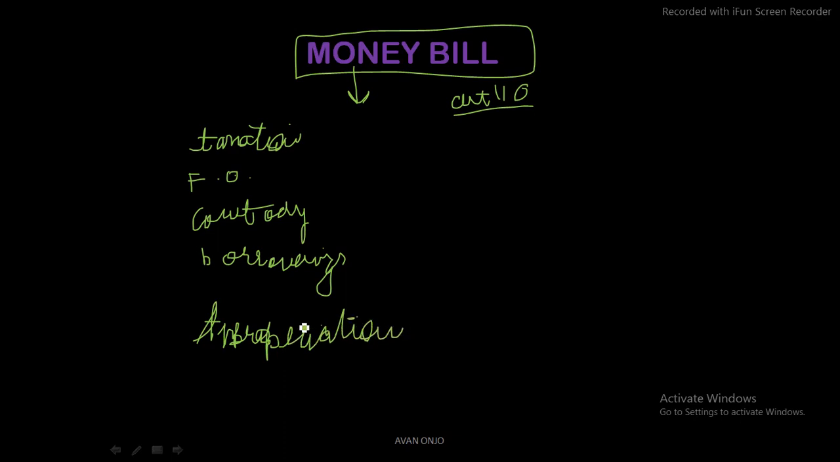Appropriation of money. Then we can also have expenditures that are to be charged on the consolidated fund. Then we can also say that an audit of account. Audit of account. So all of this can be considered as money bill.